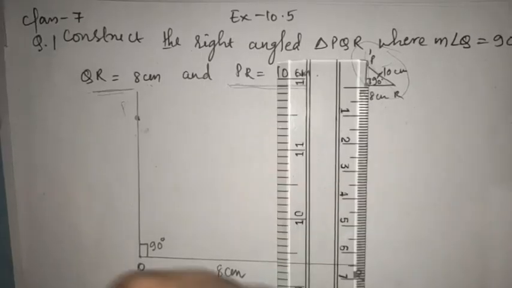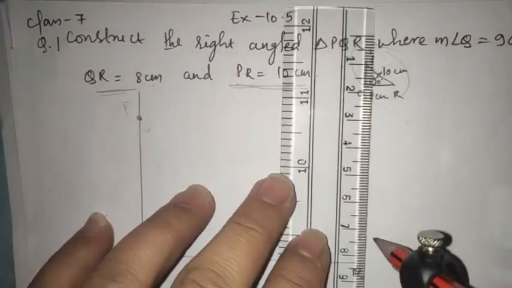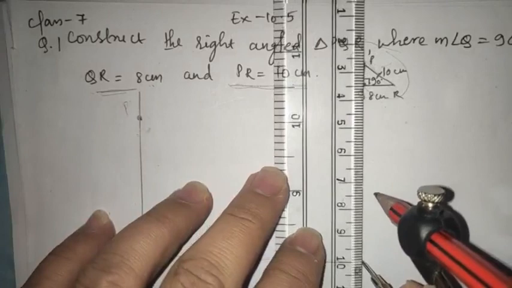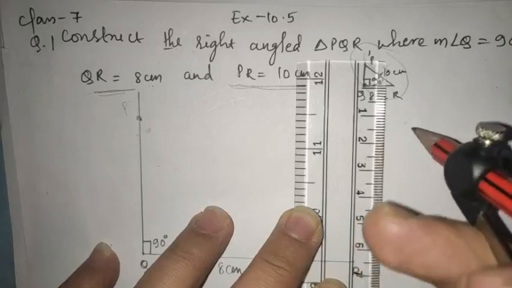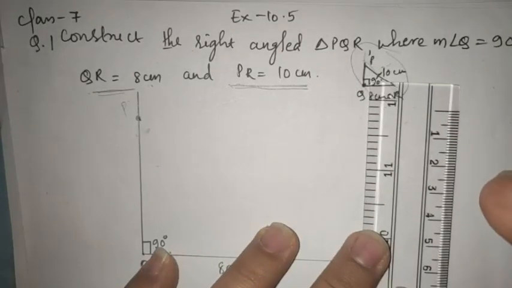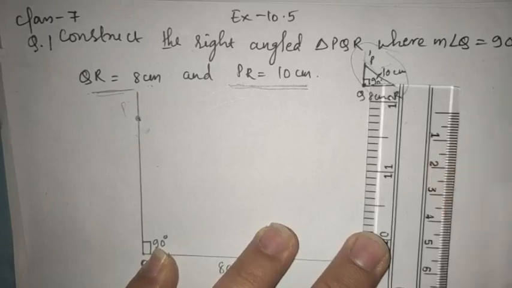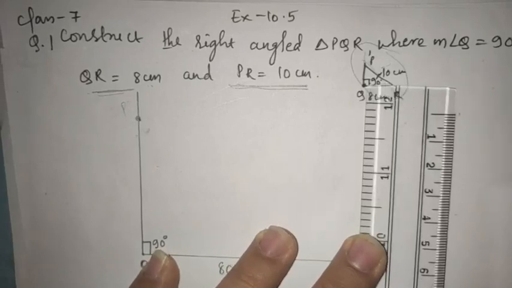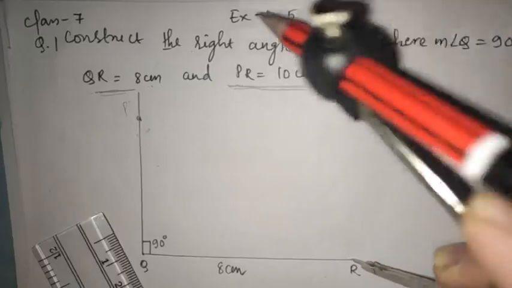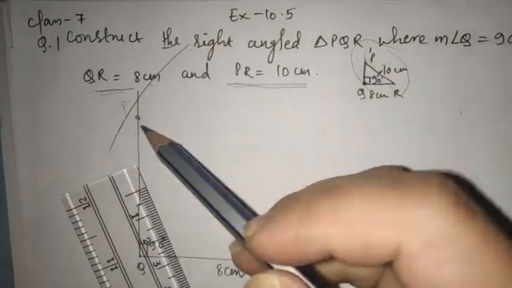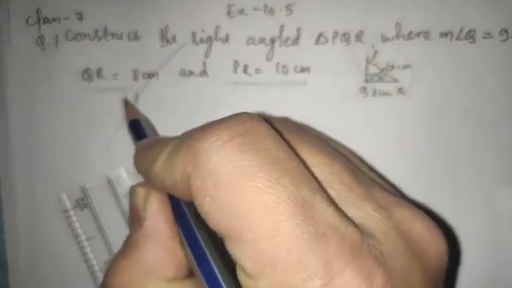Then let's take the measurement of 10 centimeter. From here, 10 centimeter is here. Ten centimeter is quite big, so you have to be very careful when you are taking a measurement with the help of a compass. So this is 10 centimeter here. I have done a measurement. From R you have to do it somewhere, it will be like this. So this arc, wherever it is touching, this point will be considered as P.